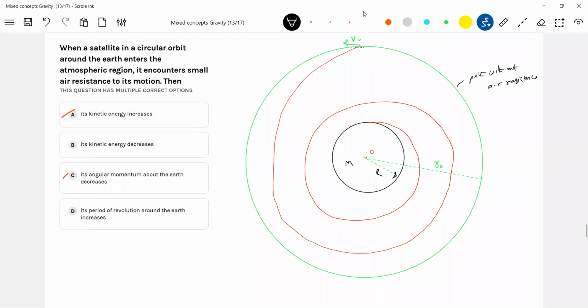Okay, let's directly get into the discussion now. How to analyze this problem? Shall we make a guess of things, or shall we really bring some mathematical proof? What is air resistance? Viscous drag, no? Air resistance is nothing but viscous drag. A viscous drag will be acting on the satellite at all the positions. Because of that, air drag is there. So what should happen to the total mechanical energy of the system?